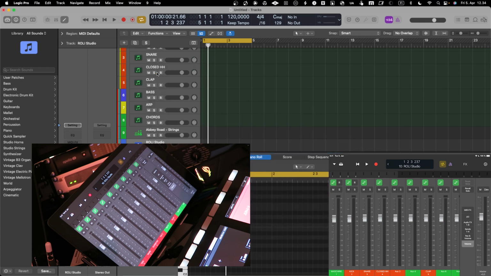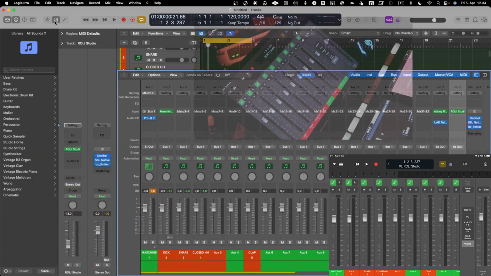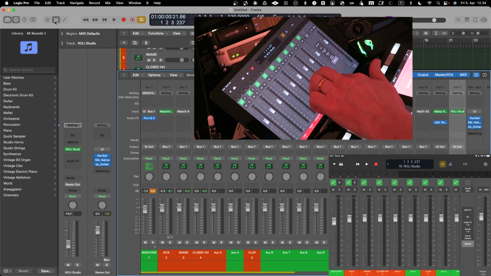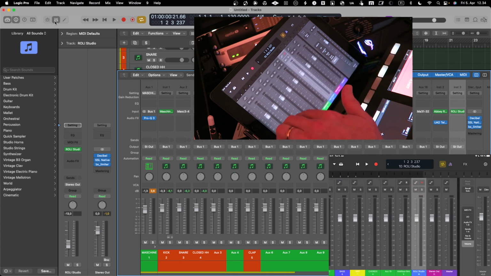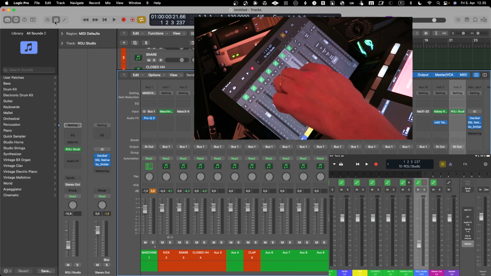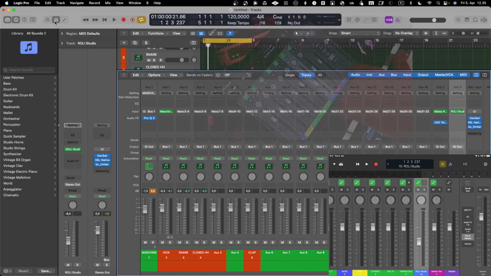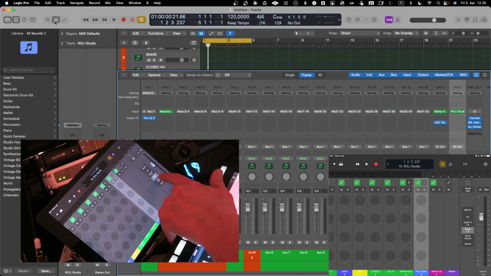If I bring forward the mixer, you can see that it reflects the mixer that I have in front of me. And then of course you can easily scroll the different channels that you want to work with, and take control of those channels.